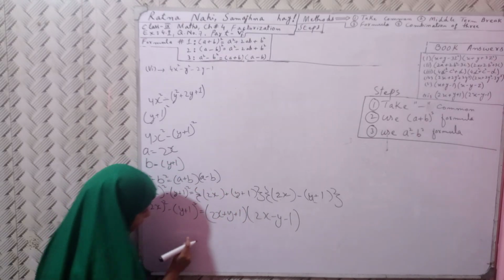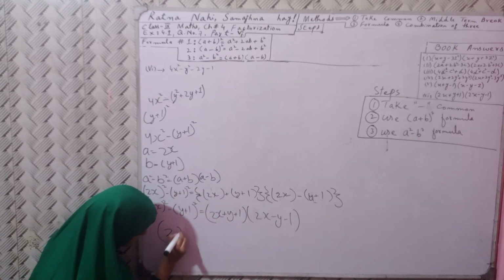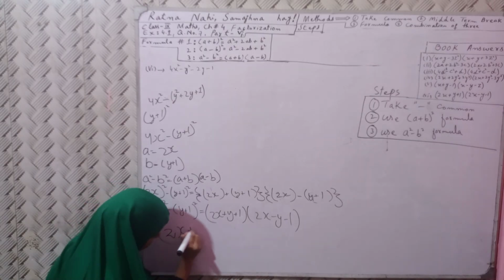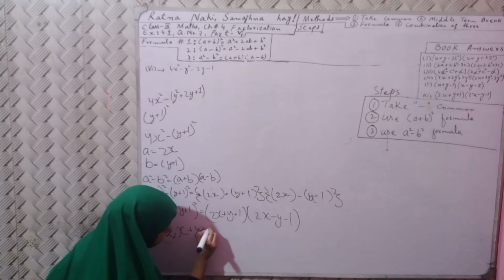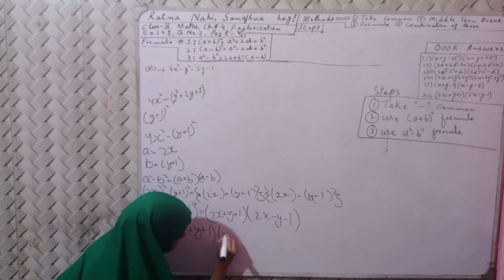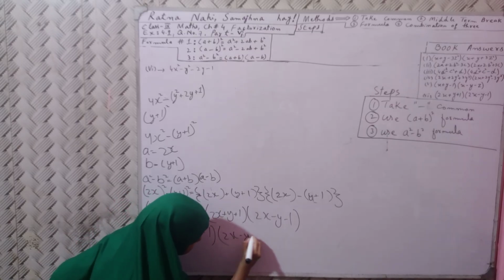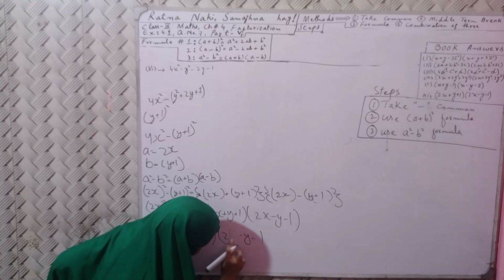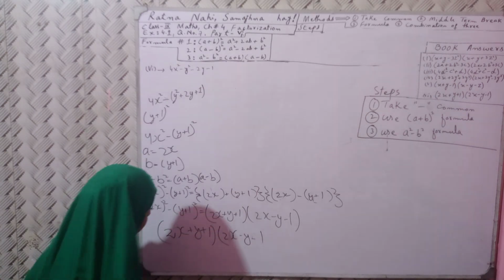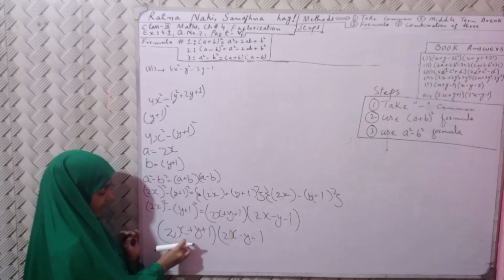Okay, now actually we have taken out our answer. Our answer is 2x plus y plus 1 bracket 2x minus y minus 1.